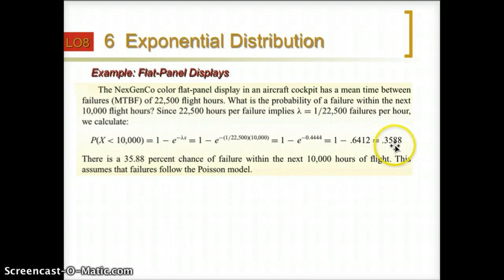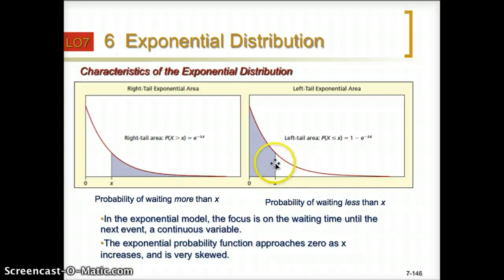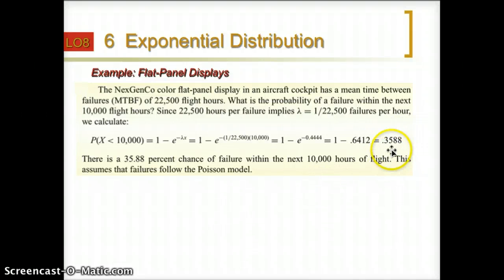What is the meaning of 0.3588? This is the equation here, and for this equation they gave us the area. This area is equal to the probability. So for this example, 0.3588 is the probability, or the chance, of a fail within the next 10,000 hours of flight. And this assumes that the fails follow the Poisson model.